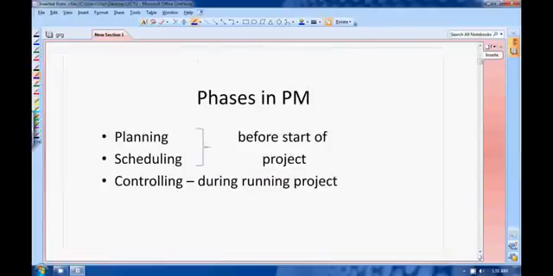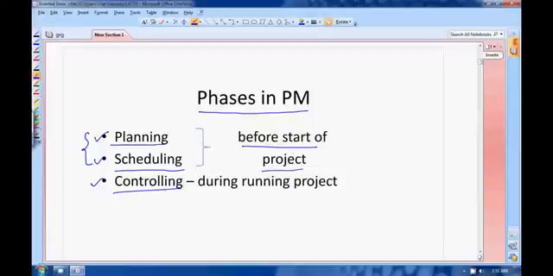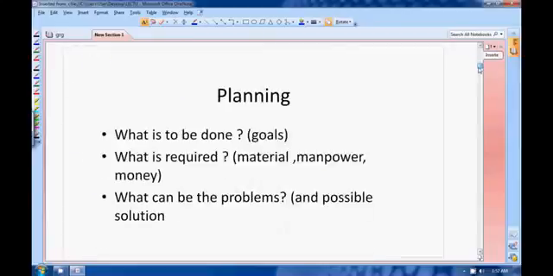Phases in project management, this you should remember, this is important. You have three phases. First one is your planning, second one is scheduling, and third one is controlling. What you should remember is, these two are done before you actually start your project. Before the start of project, you have to do all the planning and you have to schedule your activities. But controlling is done during the project. One by one we will see what is planning, scheduling and controlling.